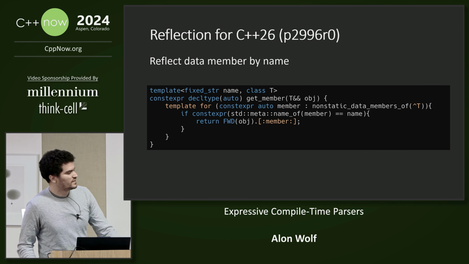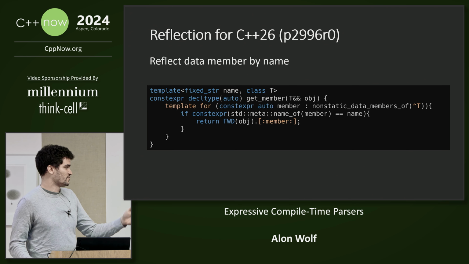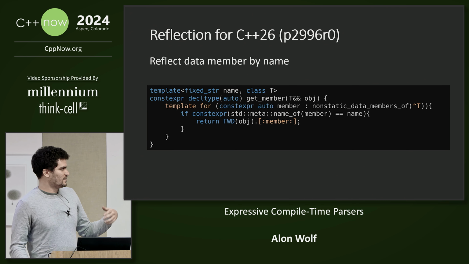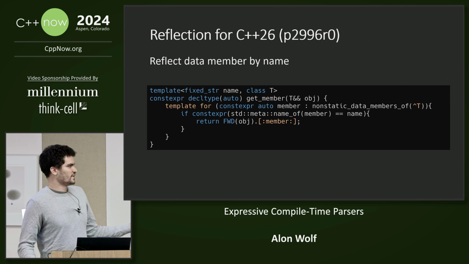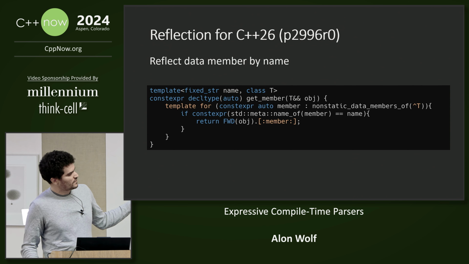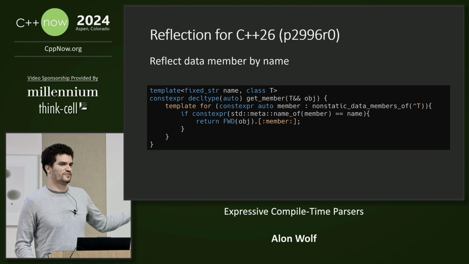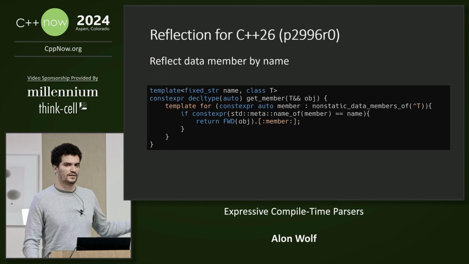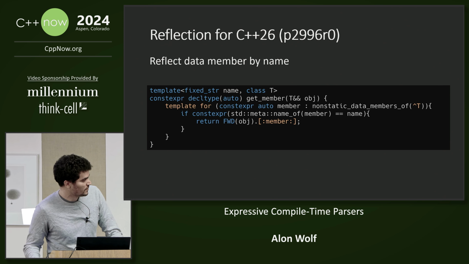We can use the caret operator to reflect the type and get all its non-static data members and iterate over them. Then for each member, we can check if the name is the name that we want to find. And then we can use this colon brackets operator to dereflect it, so convert it from the metadata object into the actual data member, to get the data member from the object.